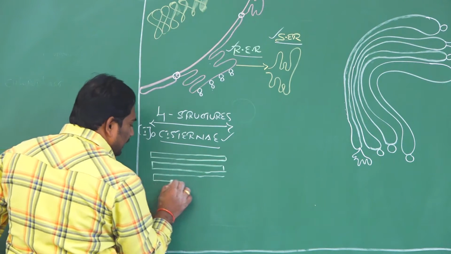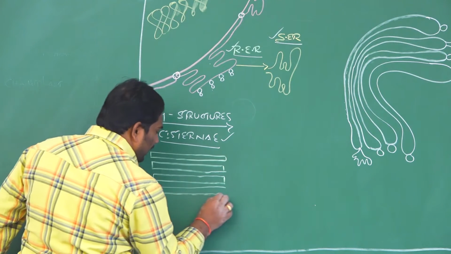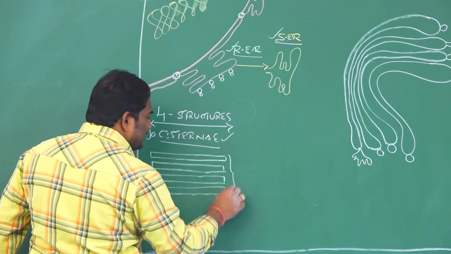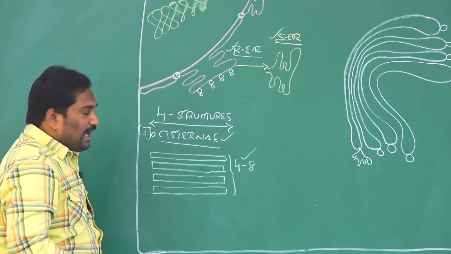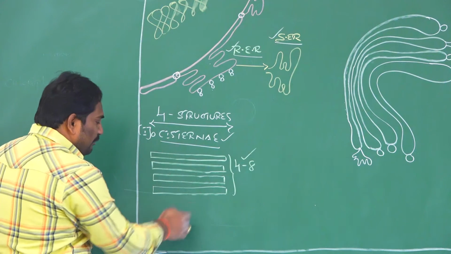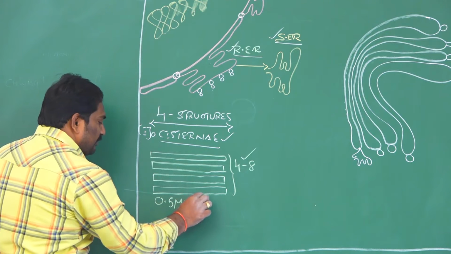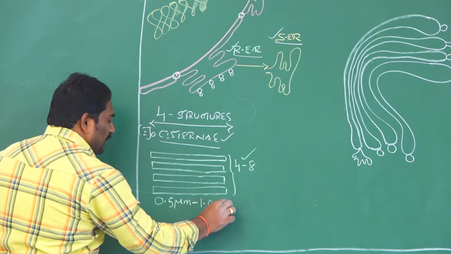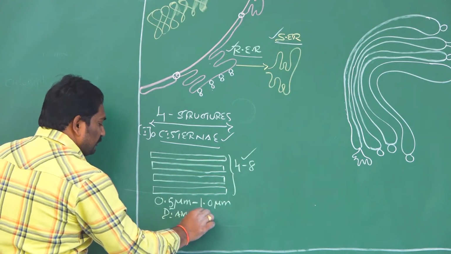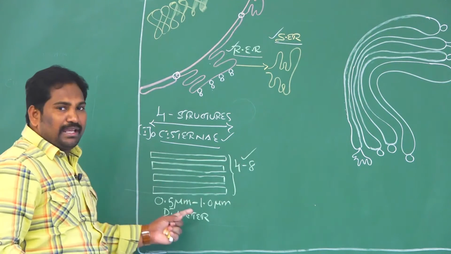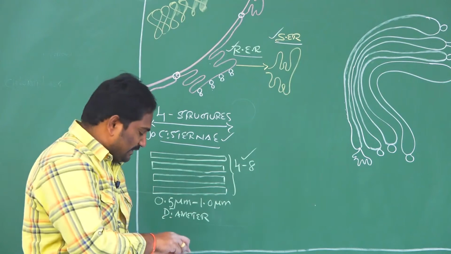Each Golgi complex is made up of 4 to 8 cisternae. This is important. And each cisterna measures 0.5 to 1 millimicron in diameter. This kind of cisterna is one of the structures that form the Golgi complex.